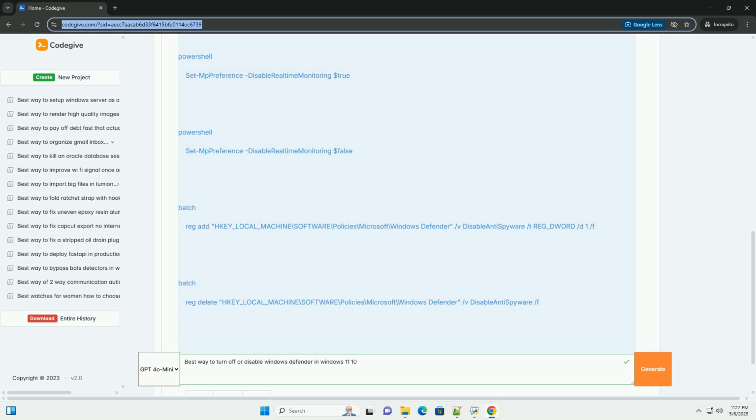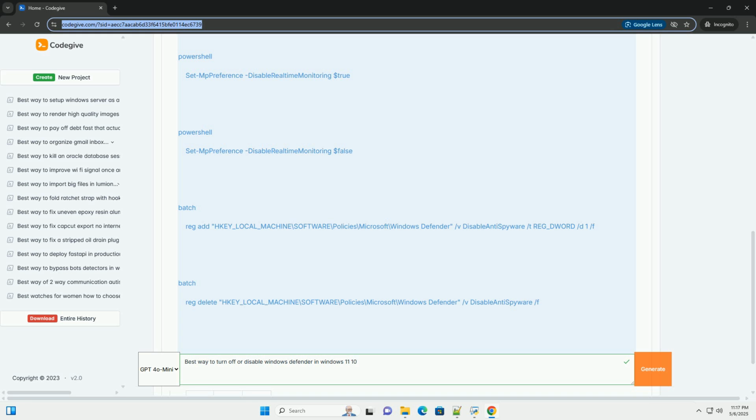UAC, User Account Control, can sometimes interfere with these methods. Ensure that you are running the commands, PowerShell, command prompt, registry editor, with administrator privileges. Group policy takes precedence: if you're in a domain environment, group policy settings will generally override local registry settings.